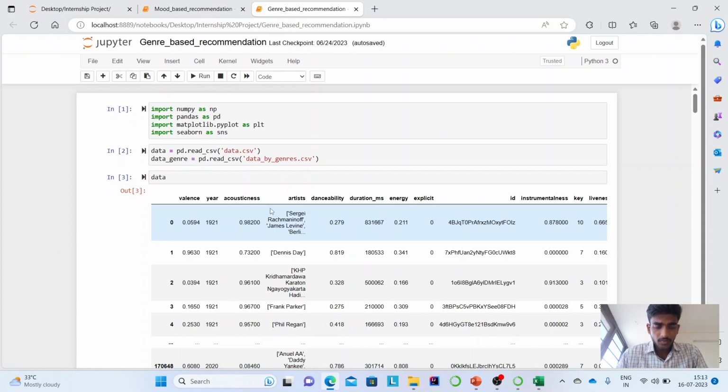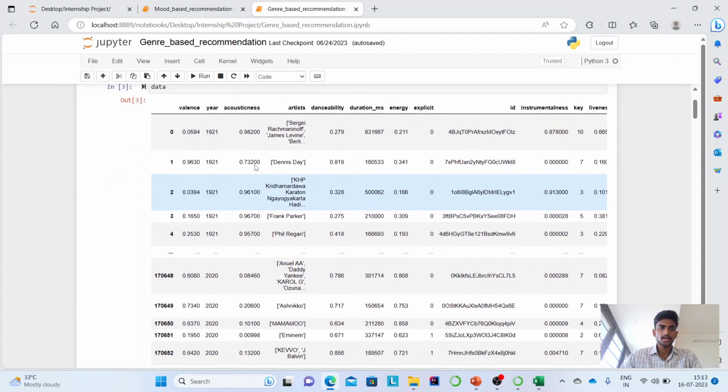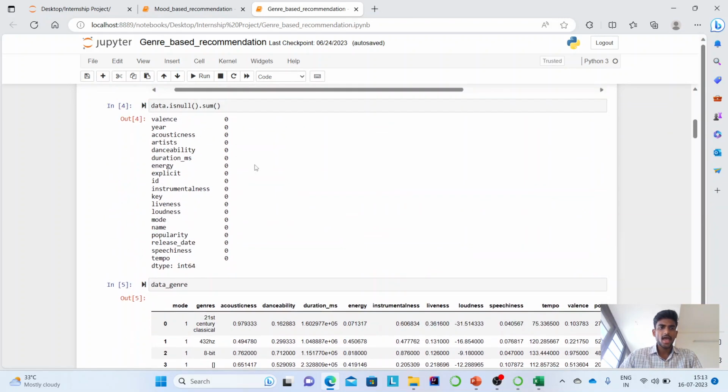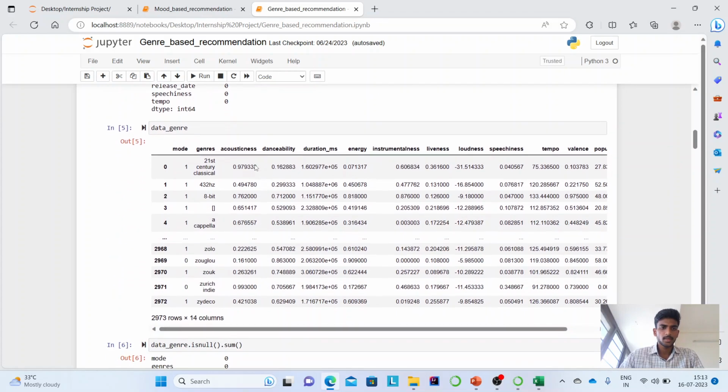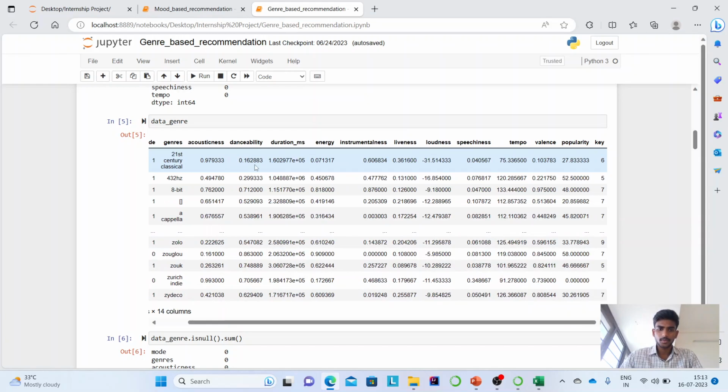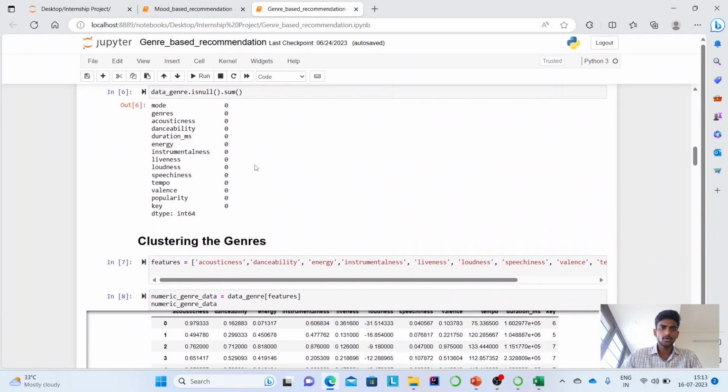At the beginning, I imported NumPy, Pandas, Matplotlib pyplot, and Seaborn as sns. First, I imported my datasets: data.csv as data and data by genres as data_genre. This is the main dataset, data, and it has no null values. And this is the genre dataset that I got, and it also has no null values.